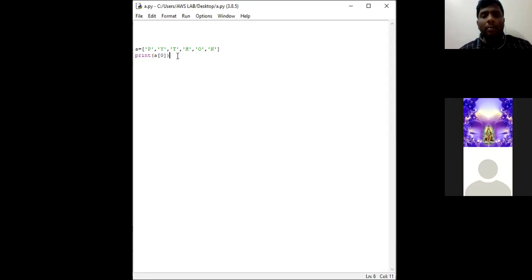Okay, everyone. Now I am going to ask the interpreter to print the value of a of 0. A is nothing but a list variable name. So what will be the output of this particular statement? Capital P will be the output, since A is the list name and in that list I am accessing the element at the 0th index.